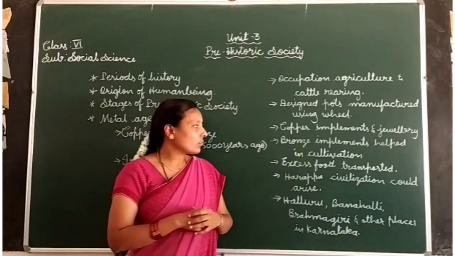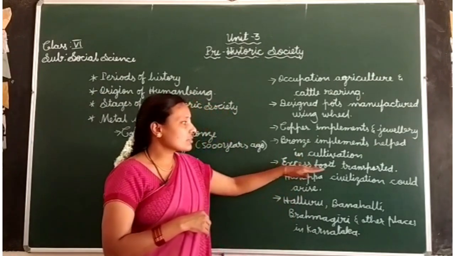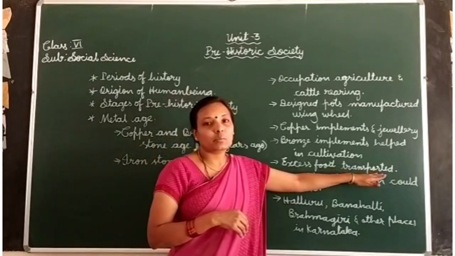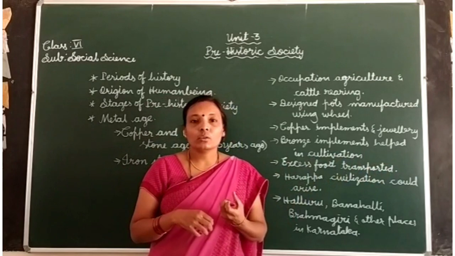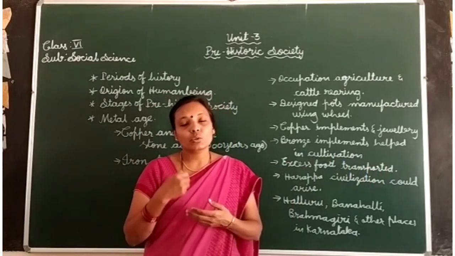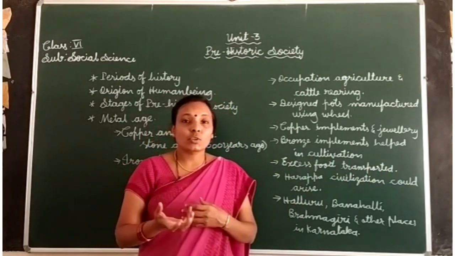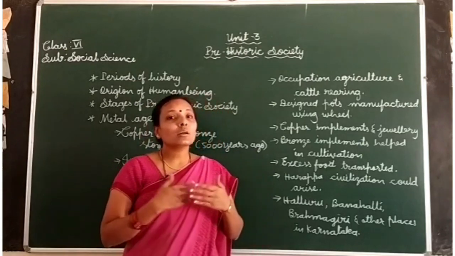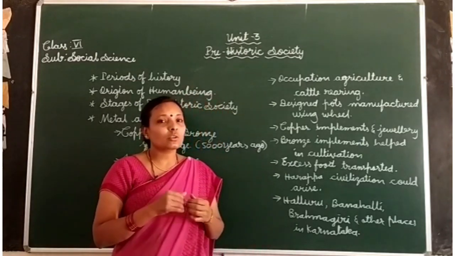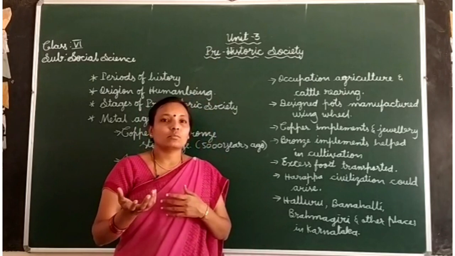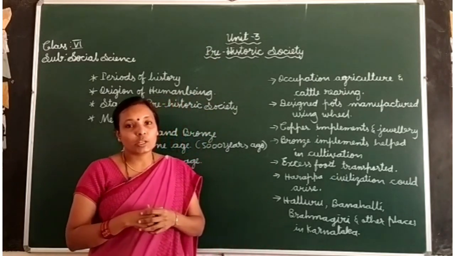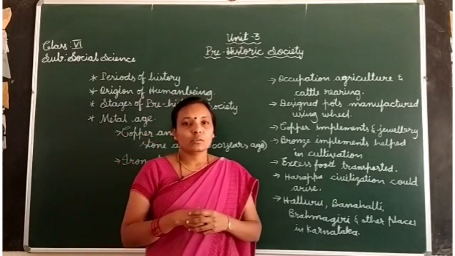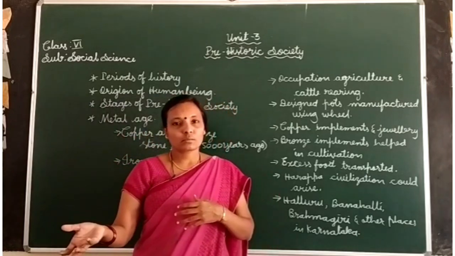And here they have learnt one more thing, excess food transported. It means what they were growing as crops, they kept as much as they needed and the extra, if we have excess food or excess crops, we give to others.